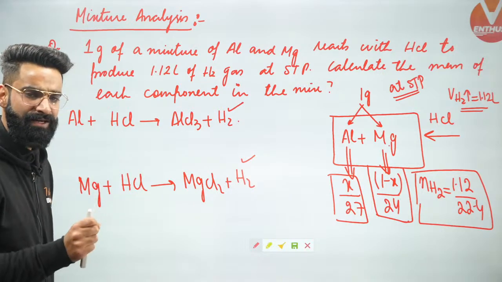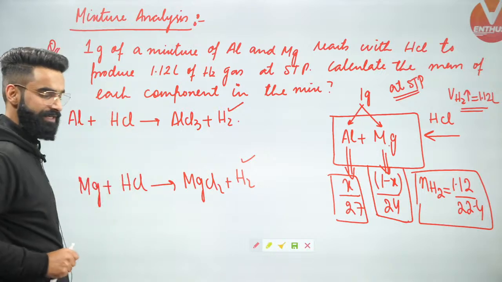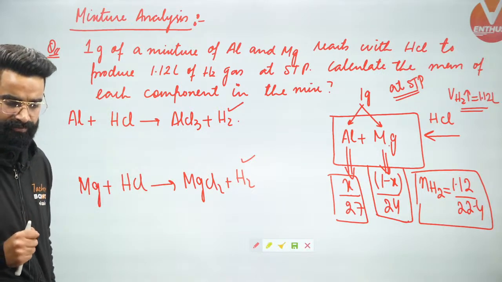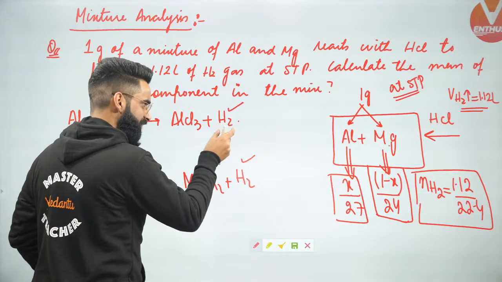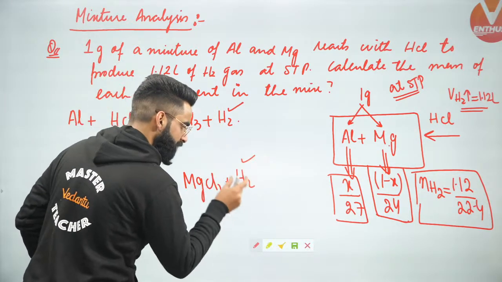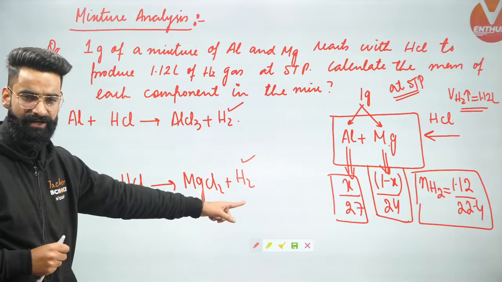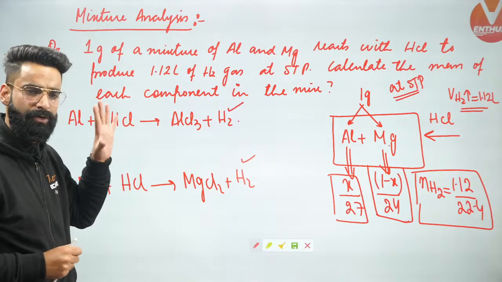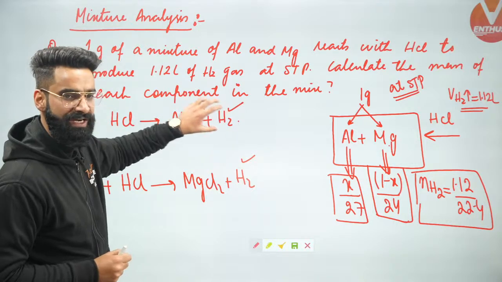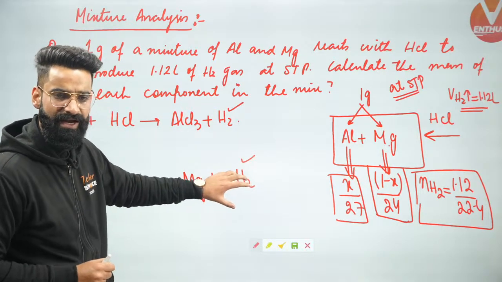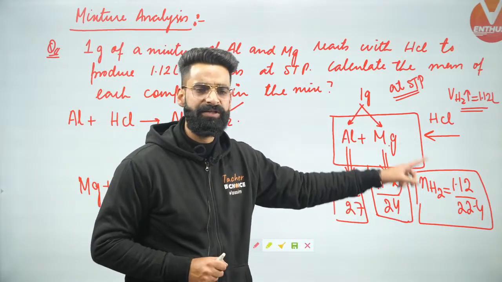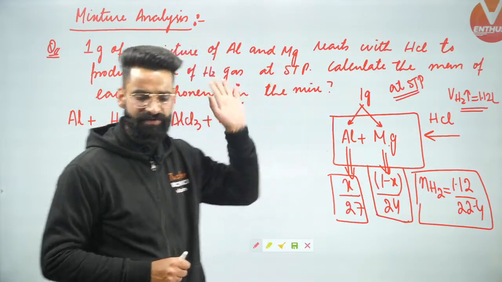I'll use the stoichiometry of the reaction to get to know how many moles of H2 will be liberated from this reaction and how many moles of H2 from this reaction. So I can simply use the concept: number of moles of H2 liberated from the first reaction plus number of moles of H2 liberated from the second reaction should be equal to total moles of H2 liberated. That is the concept which I'll be using.